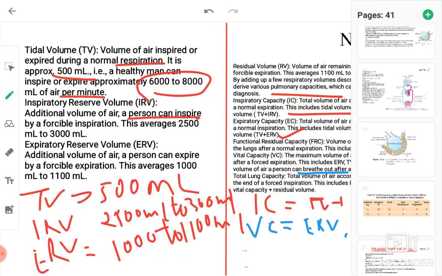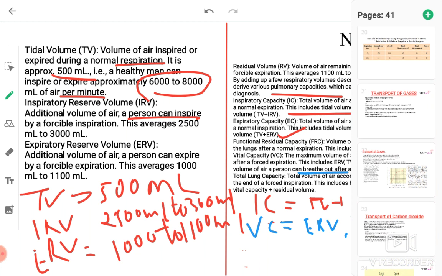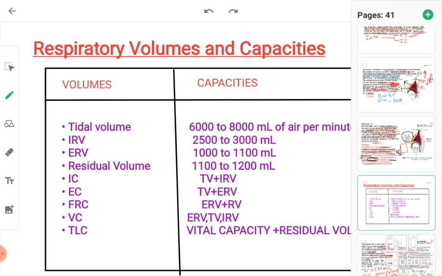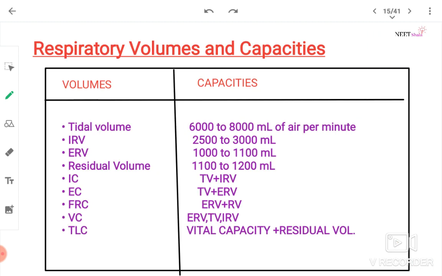No space. Look here. Inspiratory capacity nearly equal to how much? Wait, let me show it here only. Look, the total lung capacity will approximately be equal to 6000 ml. 6000 ml. Okay?